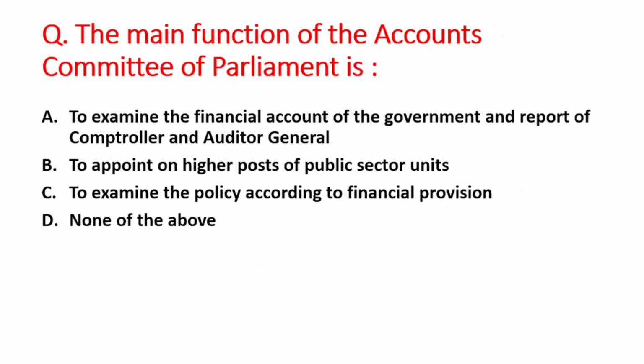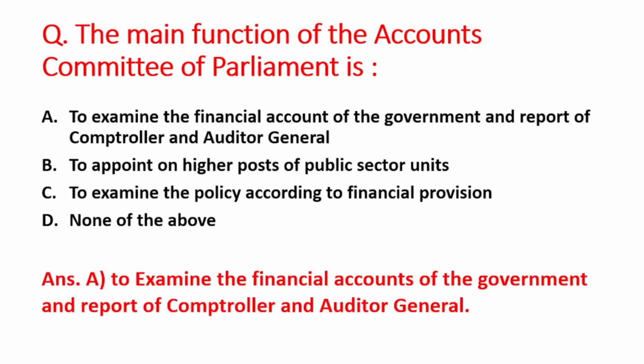Next question is: the main function of the Accounts Committee of Parliament is A option is to examine the financial account of the government and report of CAG, B option is to appoint on higher post of public sector units, C option is to examine the policy according to financial provision, and D option is none of the above. So right answer is option A, that is to examine the financial account of the government and the report of Comptroller and Auditor General of India.